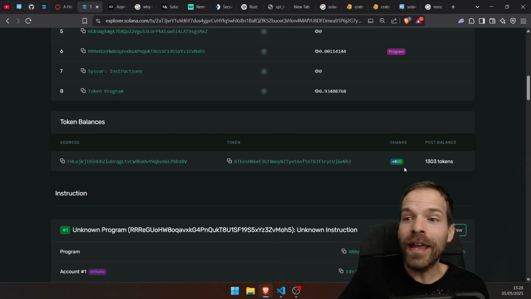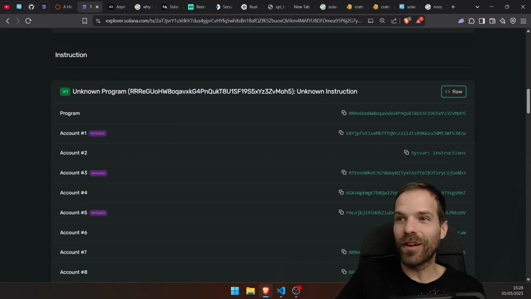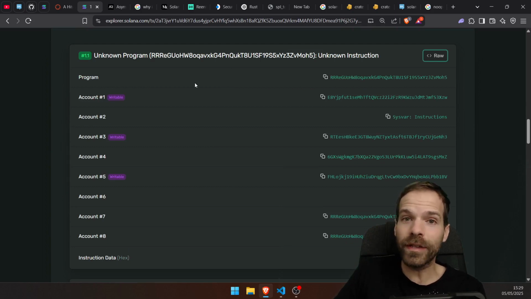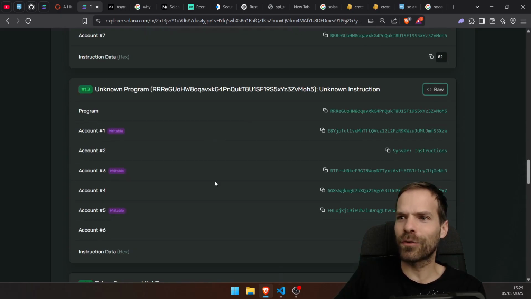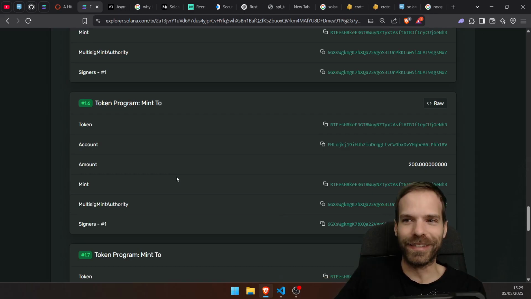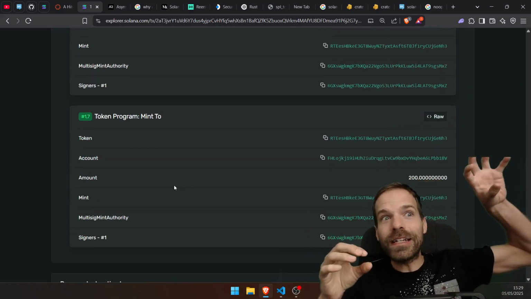Wow. And why? Well, because our reentrancy program reads the points, but then does the CPI to itself, reading the points again, doing another CPI, reading the points again, and only then minting all of the points to tokens. So it's remembering earlier state.